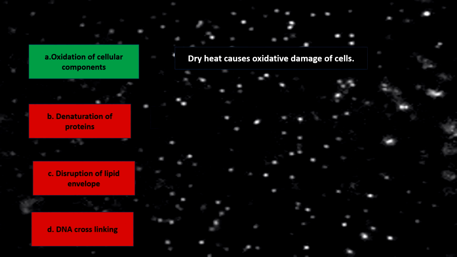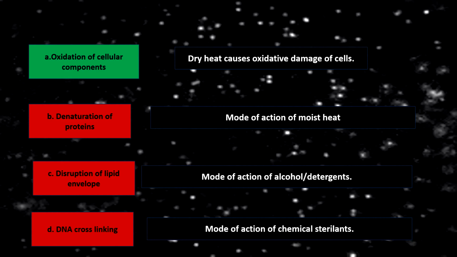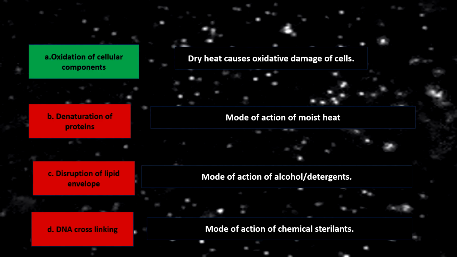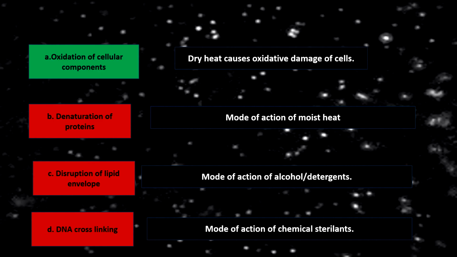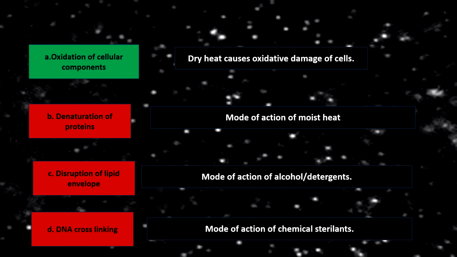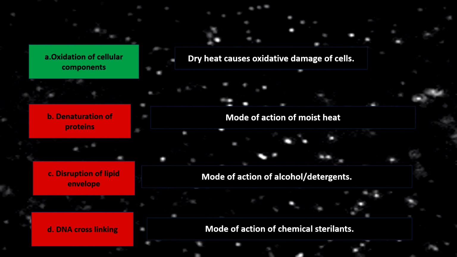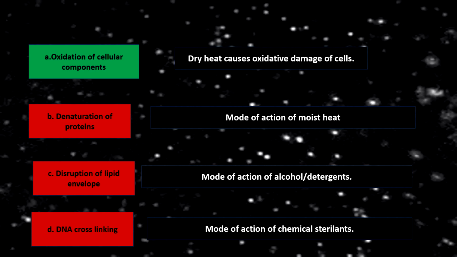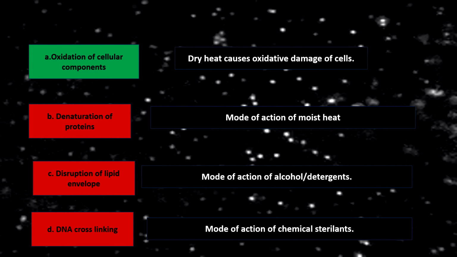Regarding option A, oxidation of cellular components, actually this is the modus operandi of dry heat which causes oxidative damage of cells. Regarding option B, denaturation of proteins, this is the mechanism of action of moist heat. Regarding option C, disruption of lipid envelope, this is the mode of action of organic solvents like alcohol and detergents. Option D, DNA cross-linking, this is the mode of action of chemical sterilants.